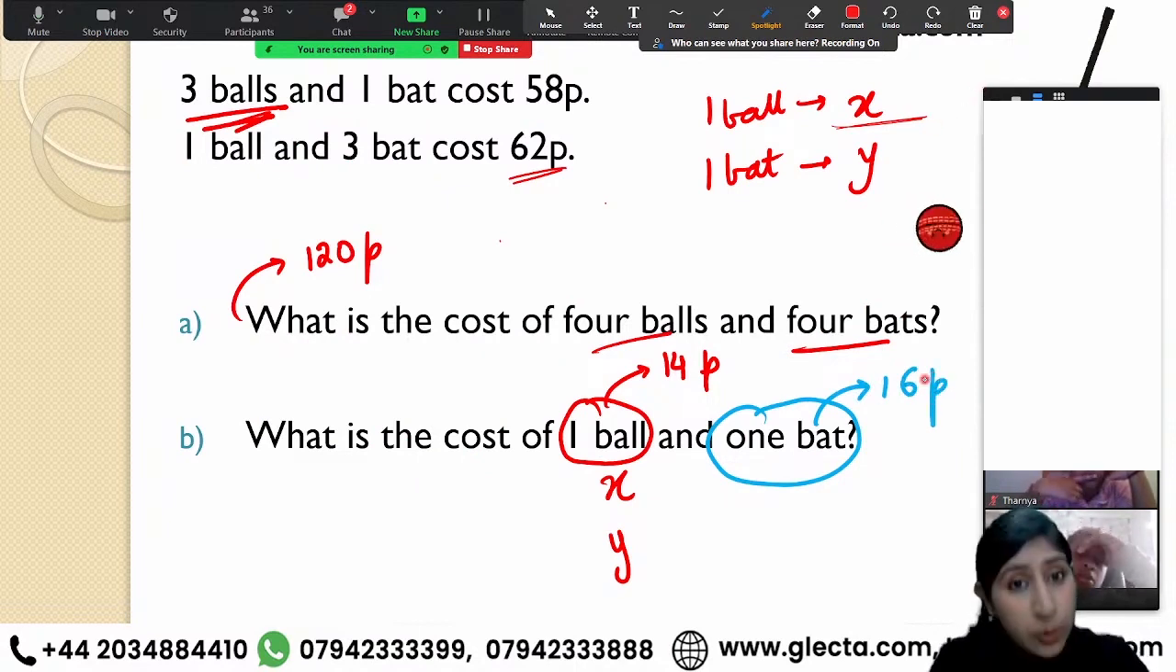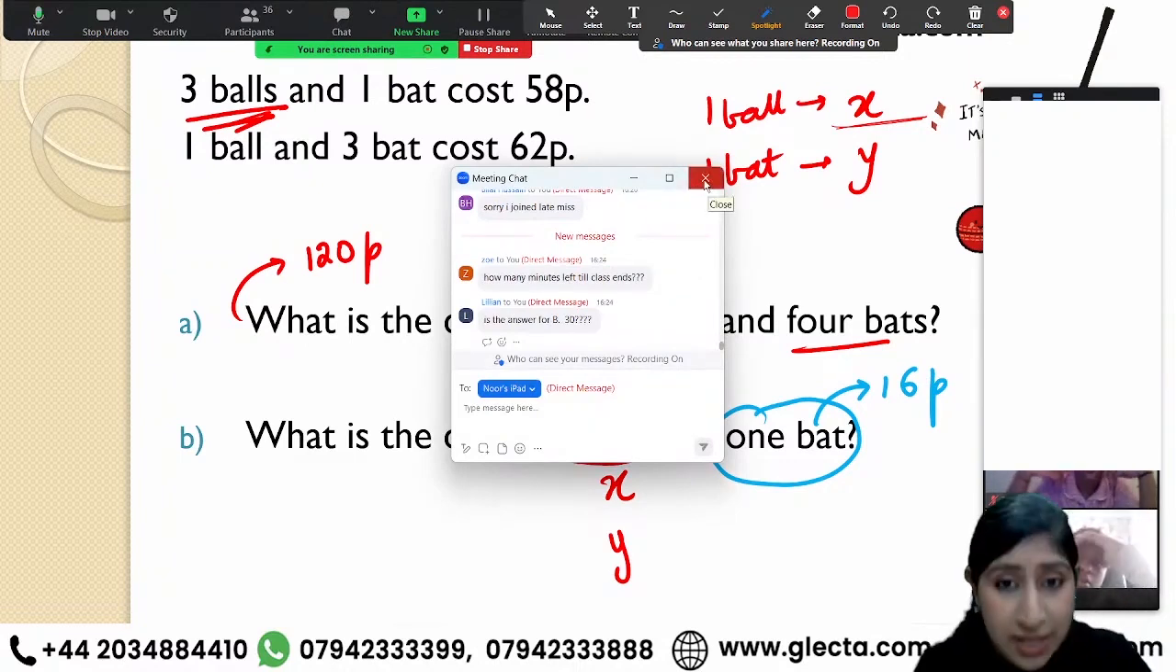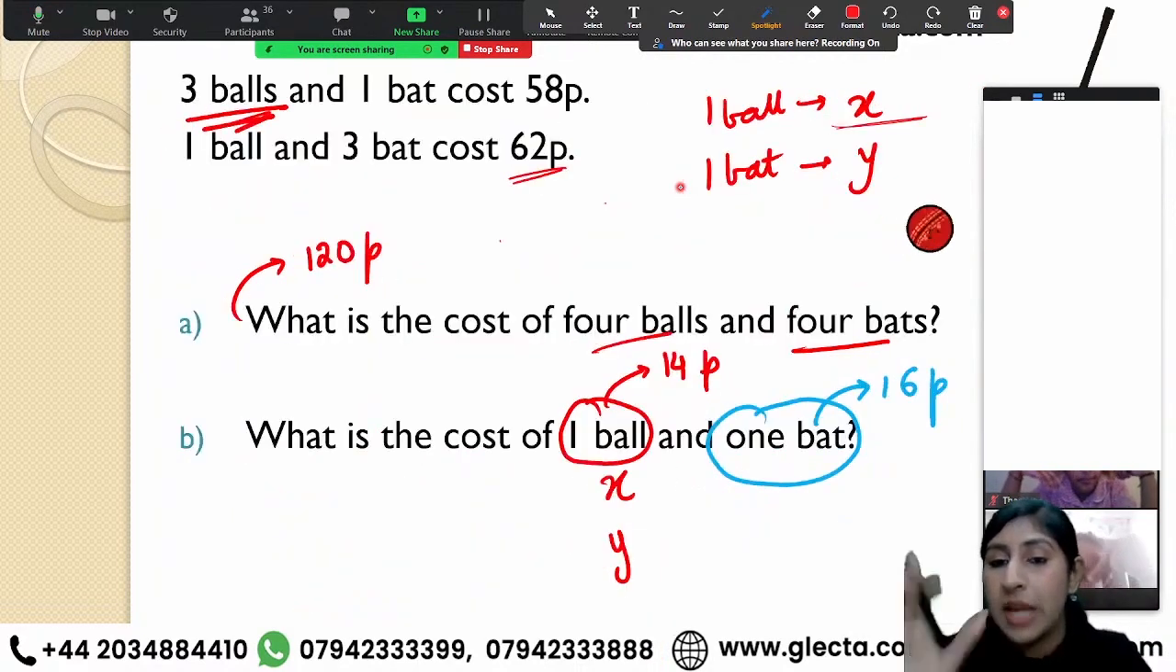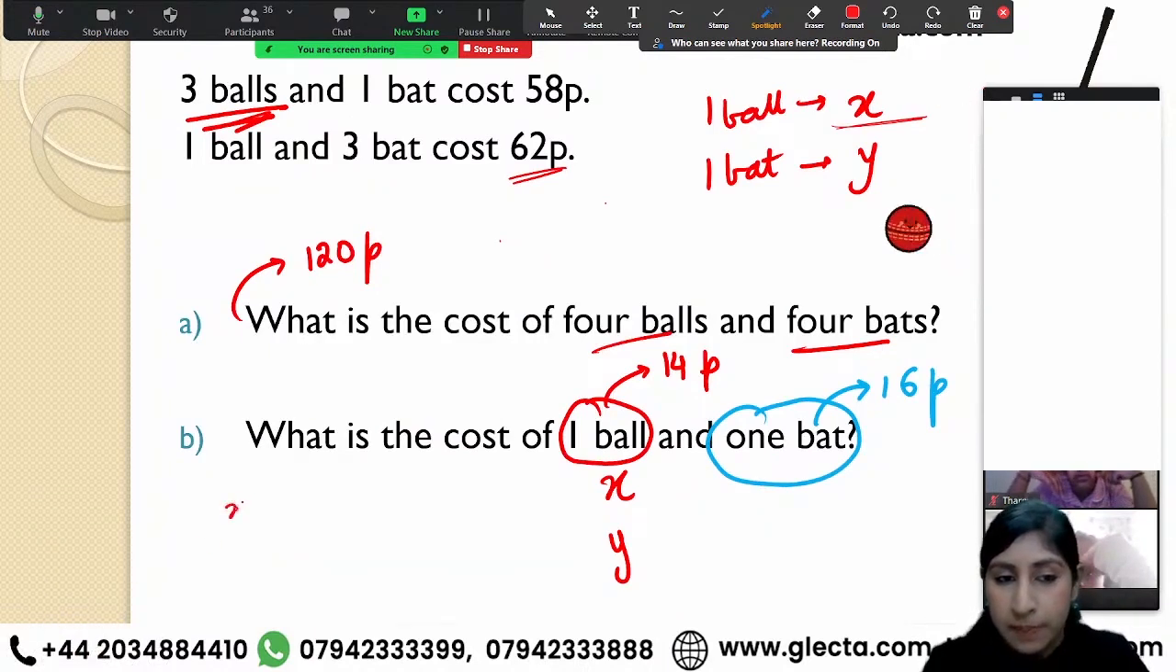All right. I know it was a little complicated. If you guys haven't practiced the basics of algebra, first you need to practice the basics. All right. So that's how we are getting the cost of one ball and one bat. Now I have to give the total cost together, right? x plus y.